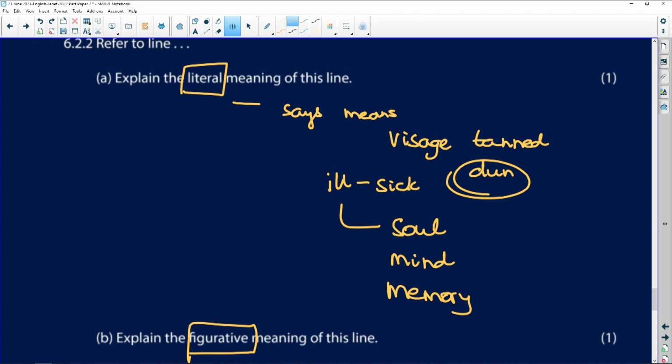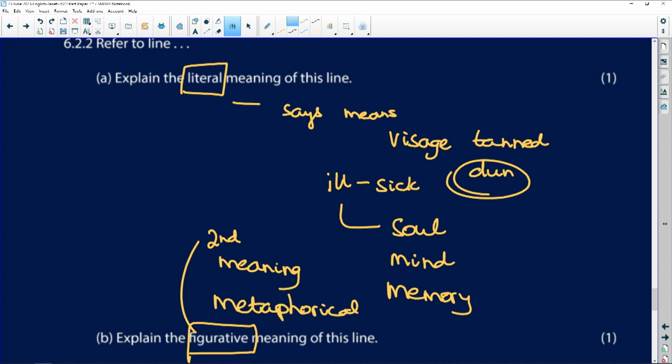So it isn't quite a figurative meaning, but figurative is a second meaning, which is not literal. I know that that's terrible. I'm explaining figurative by saying not literal, but it is a metaphorical meaning. And you need to look for literal and metaphorical meanings and see if you can find any in your poem.